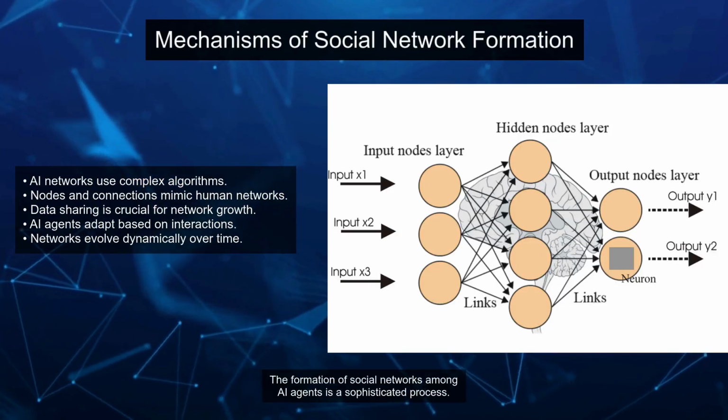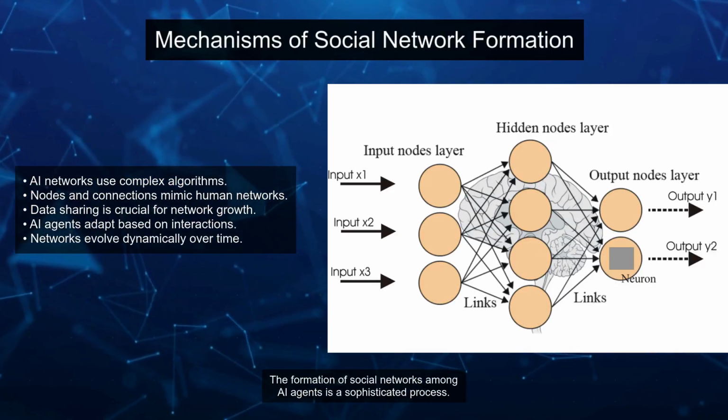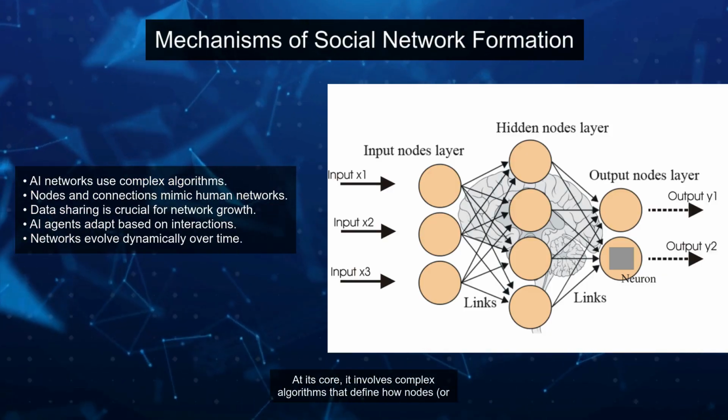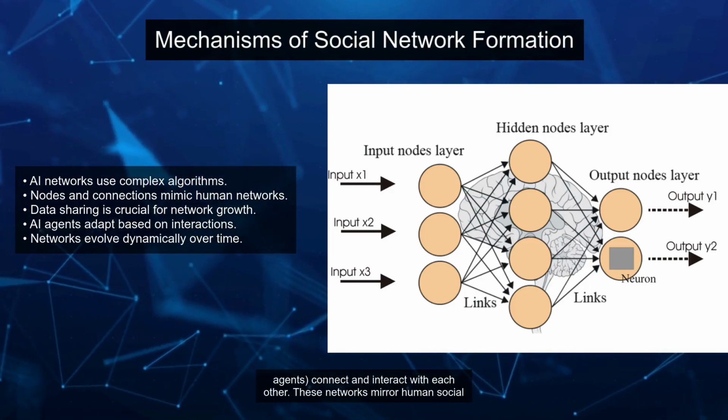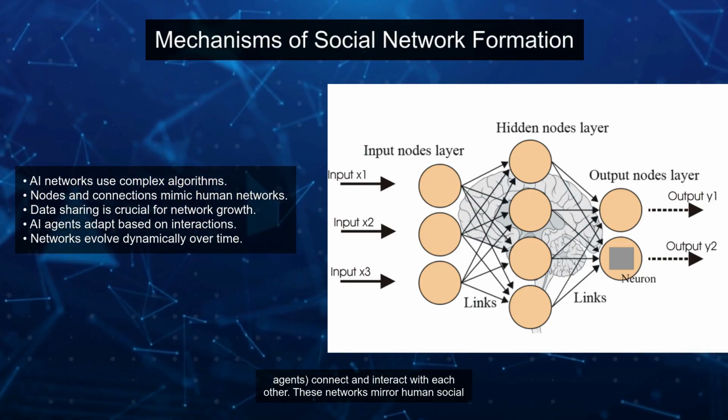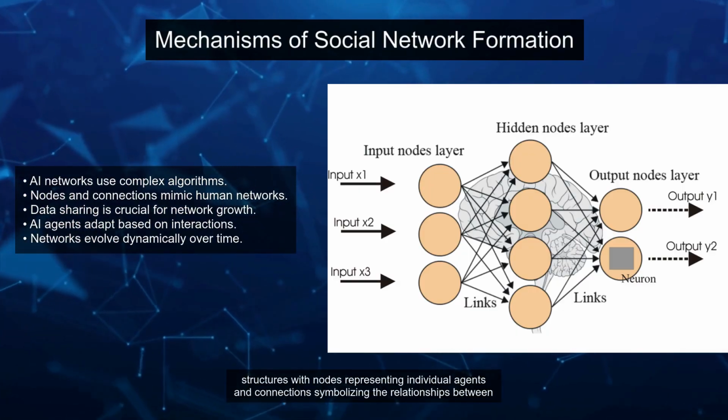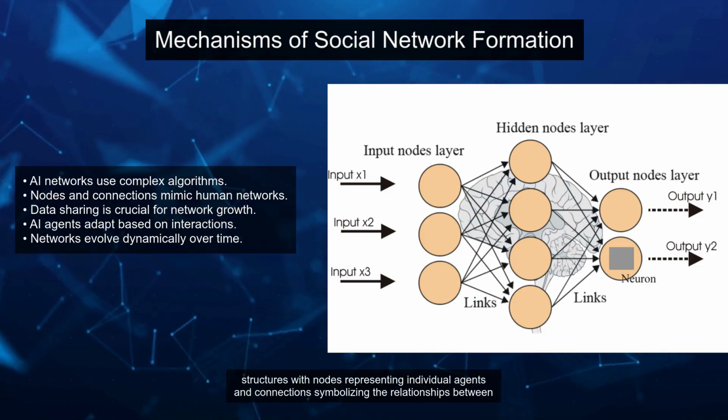The formation of social networks among AI agents is a sophisticated process. At its core, it involves complex algorithms that define how nodes, or agents, connect and interact with each other. These networks mirror human social structures, with nodes representing individual agents and connections symbolizing the relationships between them.